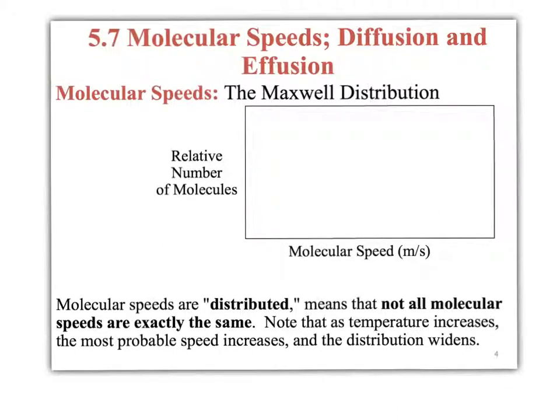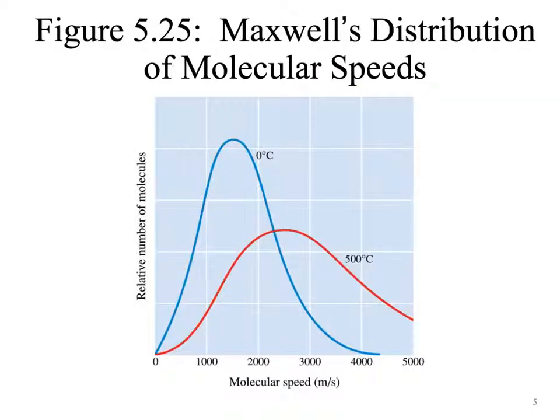When talking about molecular speeds, we need to talk about diffusion and effusion. So when we're talking about molecular speeds, a very important graph to look at is the Maxwell distribution, and it is shown on the next slide. I think they want you to guess what it is here, but just look at the next slide. So molecular speeds are actually distributed, so not all the speeds are exactly the same. And as we increase the temperature, the most probable speed is going to increase, and the distribution is going to widen.